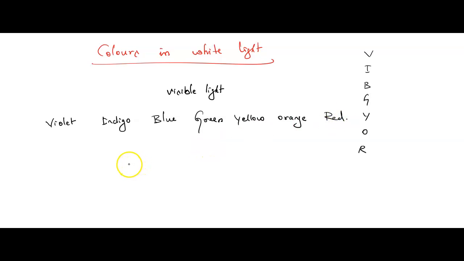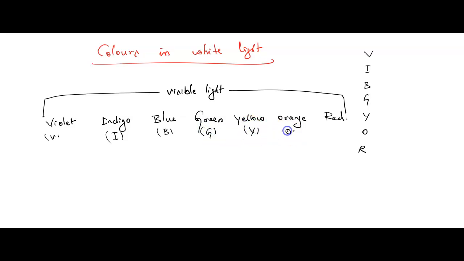Children, here you need to understand. From here to here, the range is called as visible light. So violet is V, indigo is I, blue is B, green is G, Y is yellow, O is orange, and R is red. And what about the wavelength?